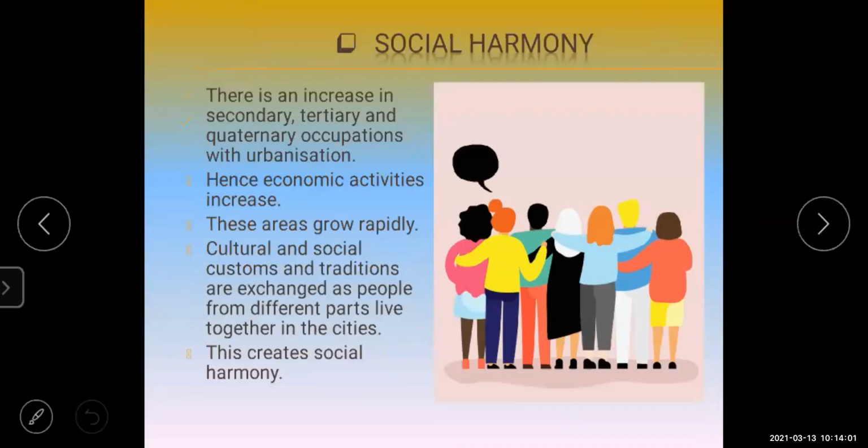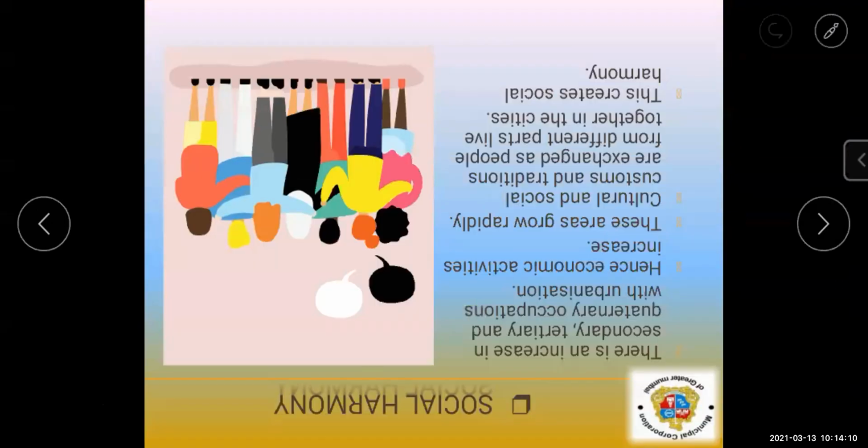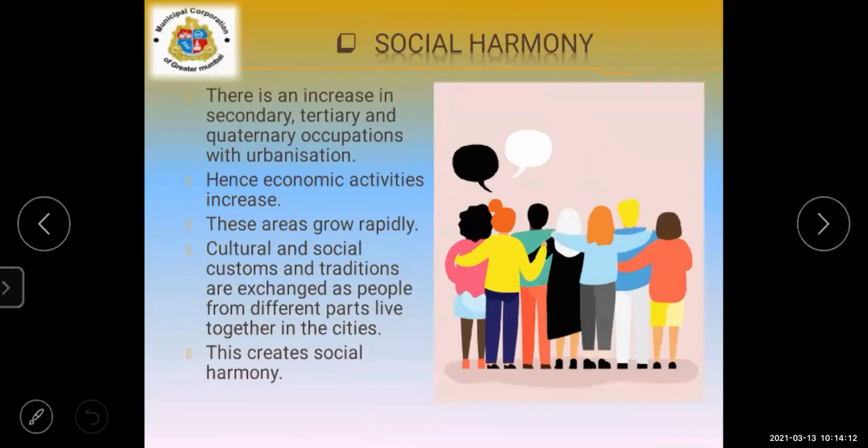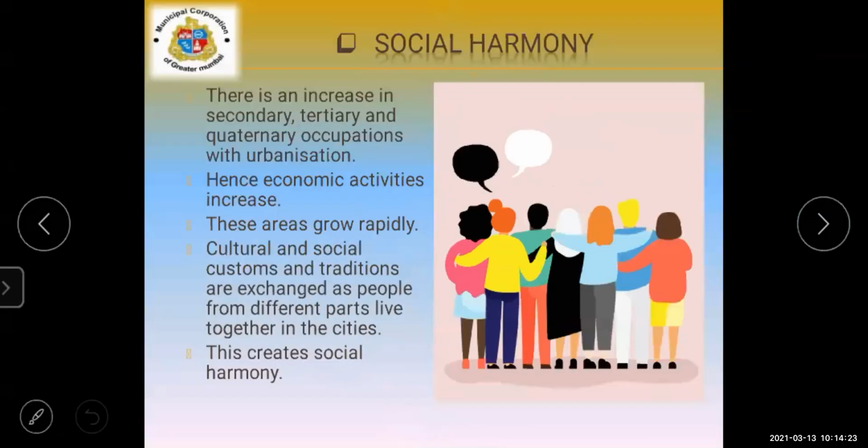Next, it is about the advantages of urbanization. The first point is about social harmony.